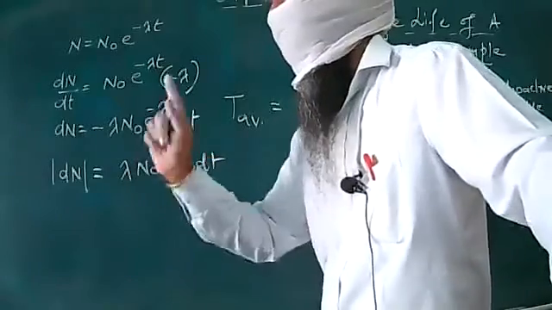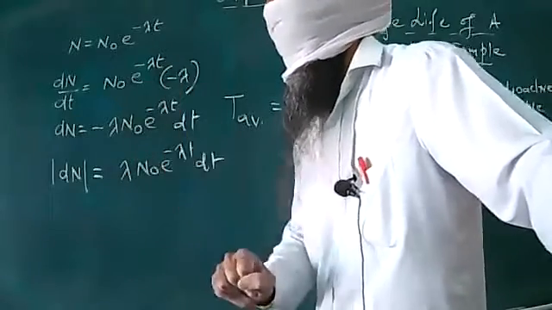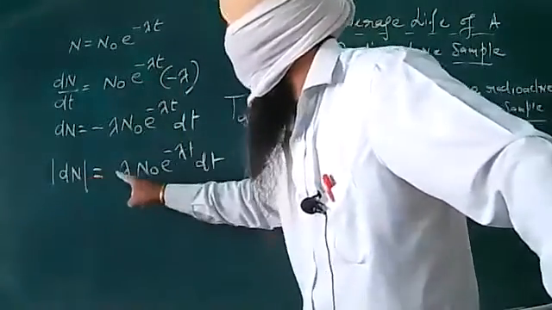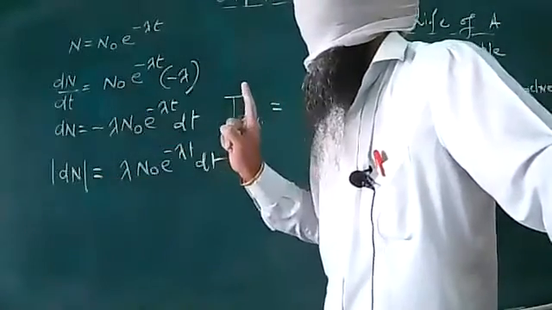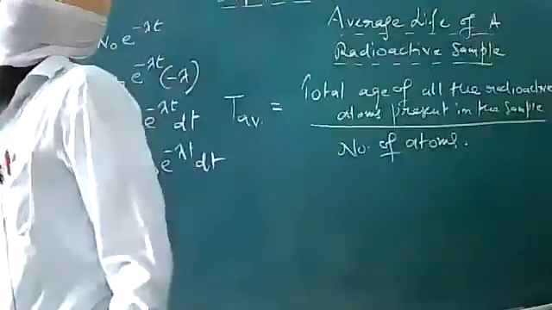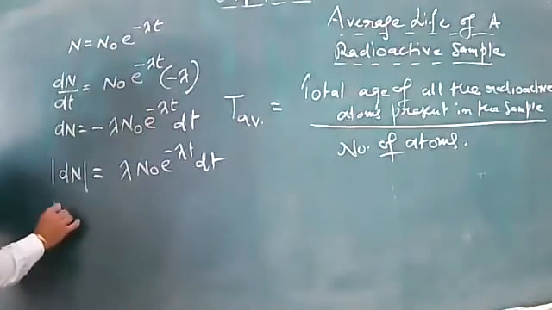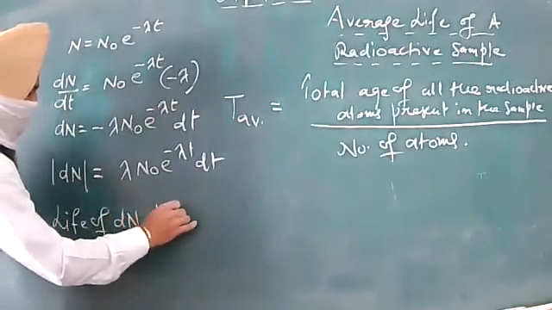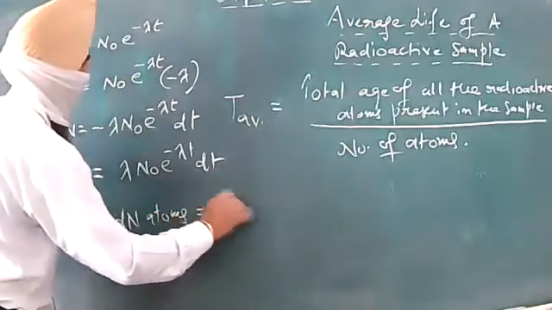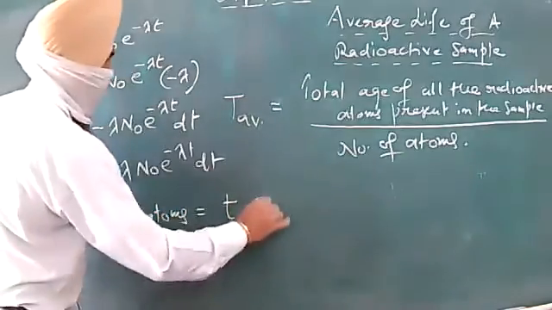If the life of one atom is equal to small t, the life of dN atoms will be this whole factor multiplied by t. Okay? So we will say that the life of dN atoms is equal to t into dN.